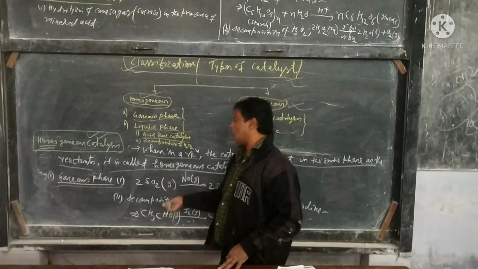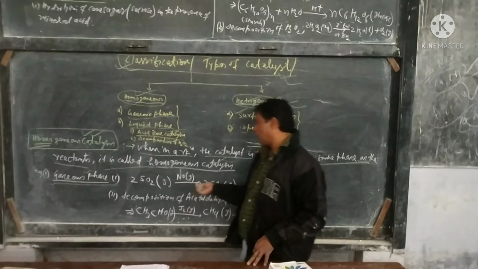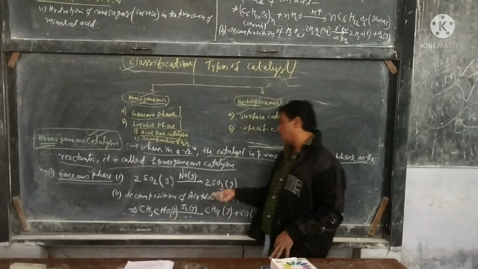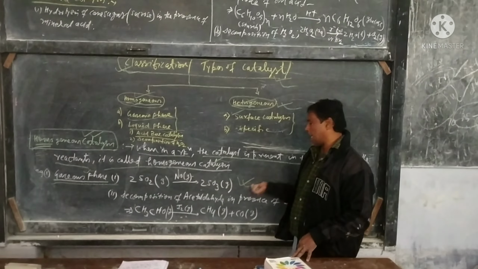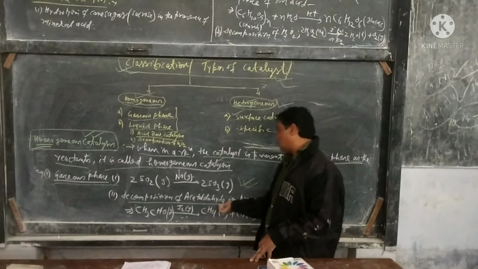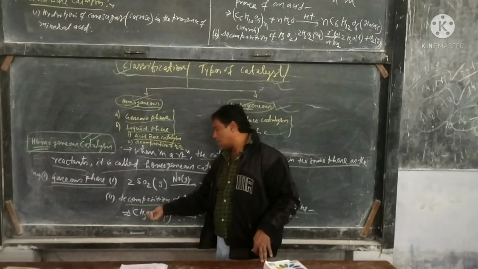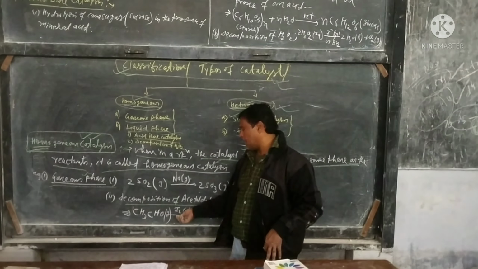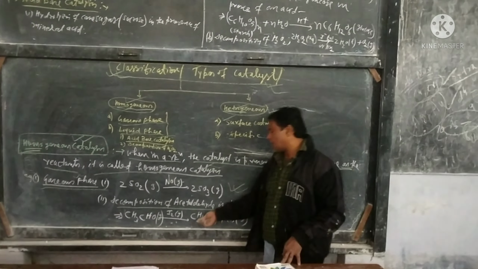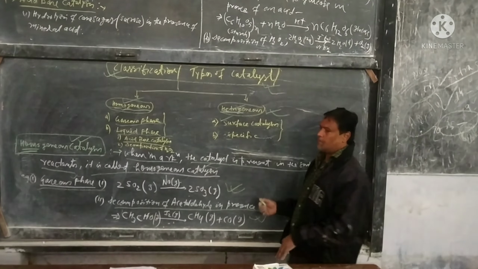Examples are 2SO2, which is gaseous, in the presence of NO, which is also gaseous, it gives 2SO3, which is also a gas. Similarly, decomposition of acetaldehyde in the presence of iodine. CH3CHO is in gaseous phase, iodine is also gaseous, and it gives CH4, in gaseous phase, and CO, which is also in gaseous phase.